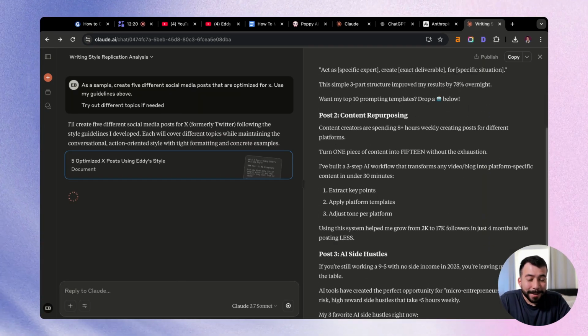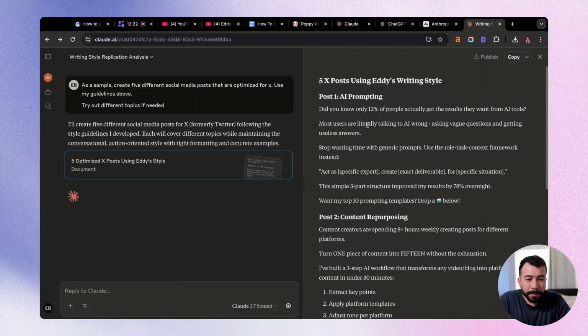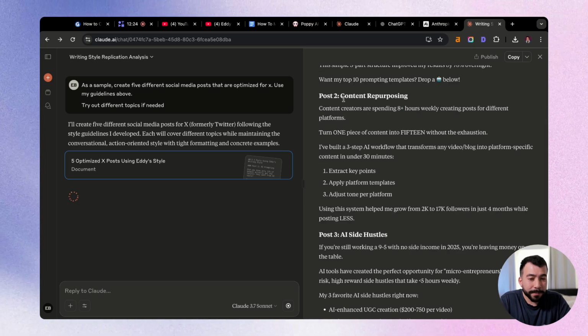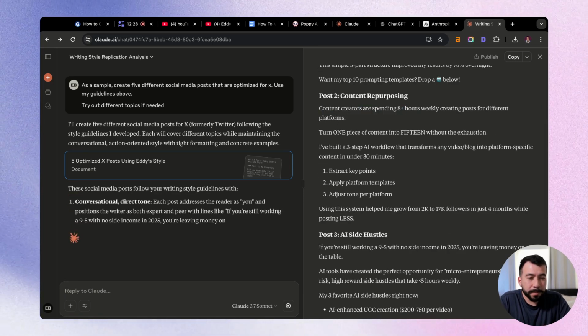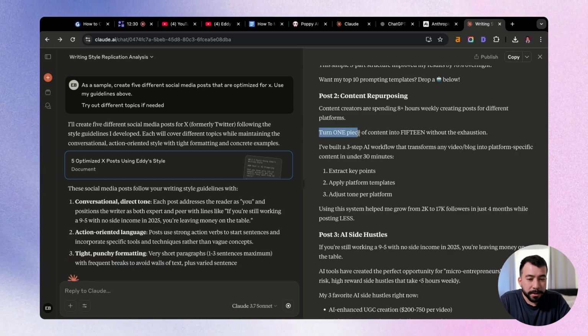So these are really good. We have an example for post number 1, post number 2, and this one's content repurposing. Content creators are spending 8+ hours weekly creating posts for different platforms, but you can turn one piece of content into 15 without the exhaustion. I built a 3-step AI workflow that transformed any video blog into specific content in under 30 minutes.